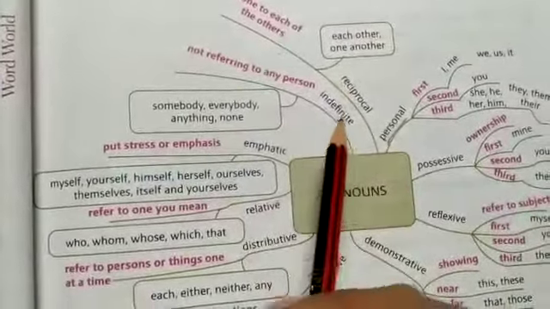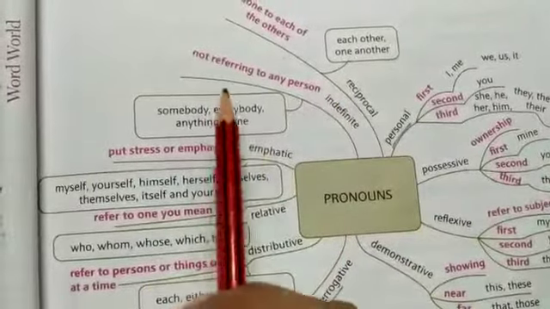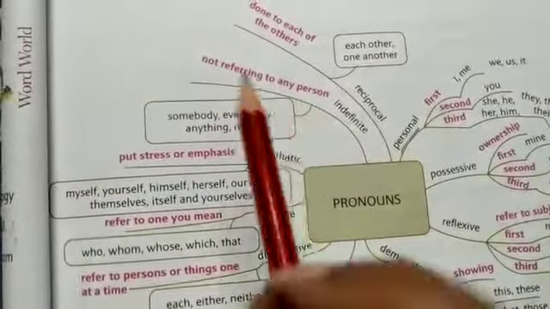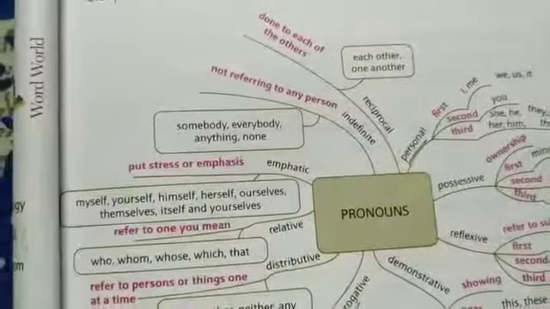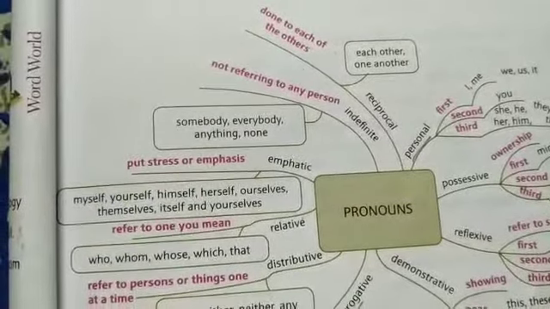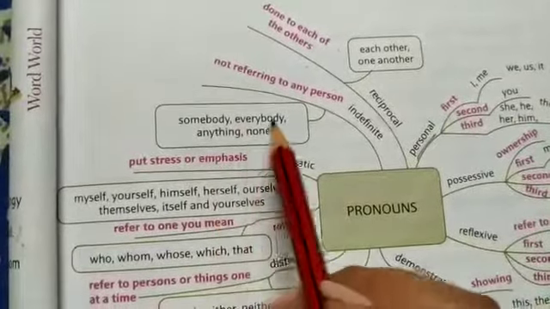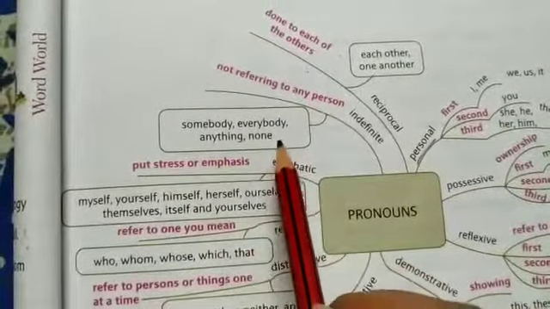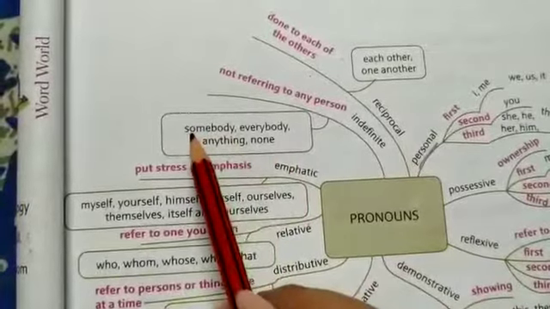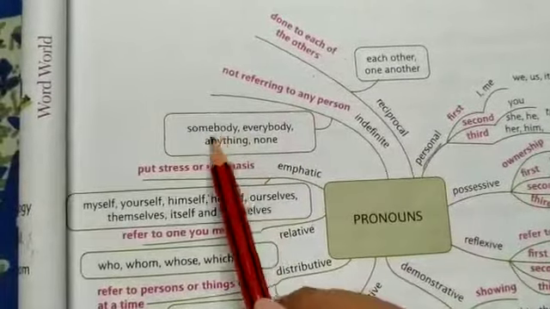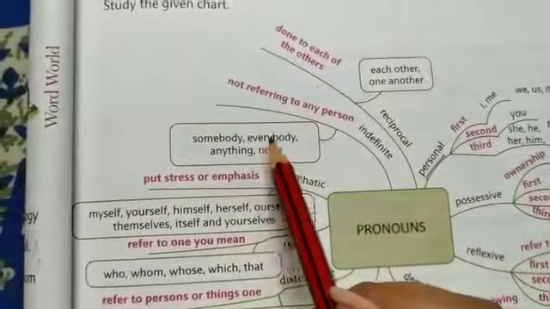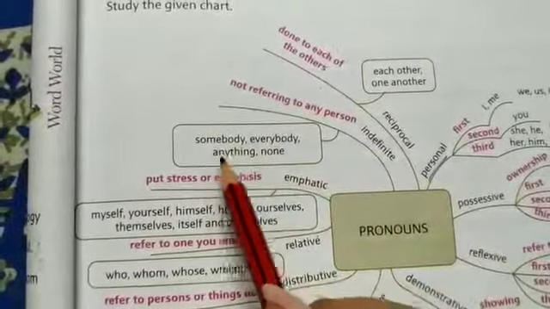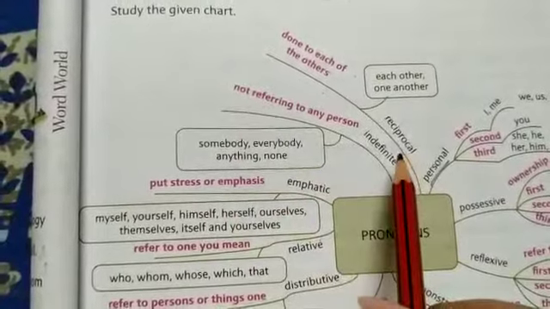Next type is indefinite. Indefinite means not referring to any particular person. जब हम किसी भी पर्टिकुलर पर्सन के बारे में बात नहीं कर रहे हैं या किसी भी रैंडम पर्सन के बारे में बात कर रहे हैं, then that is called indefinite. Somebody, everybody, anything, none. Somebody has stolen my pencil. No one knows who has stolen my pencil, that's why I am using somebody. Each and every word used like this is an indefinite pronoun.